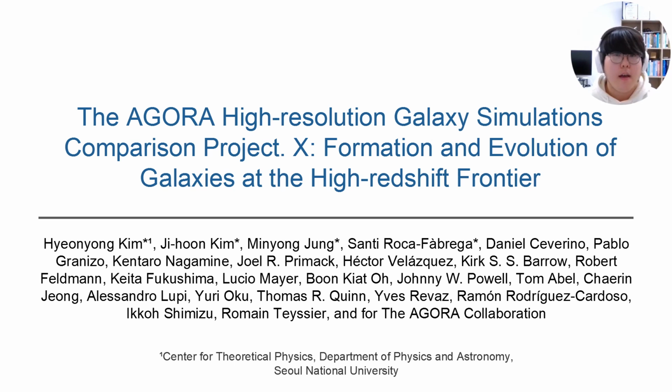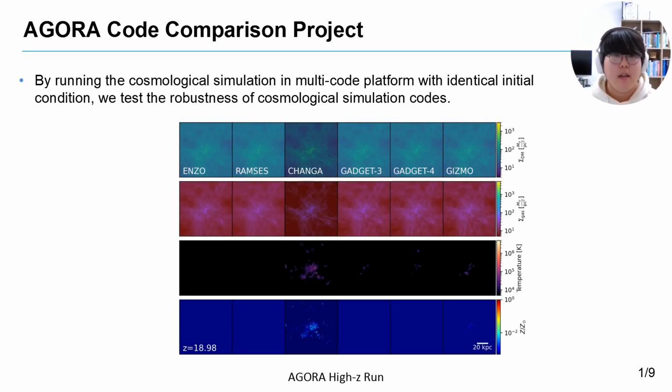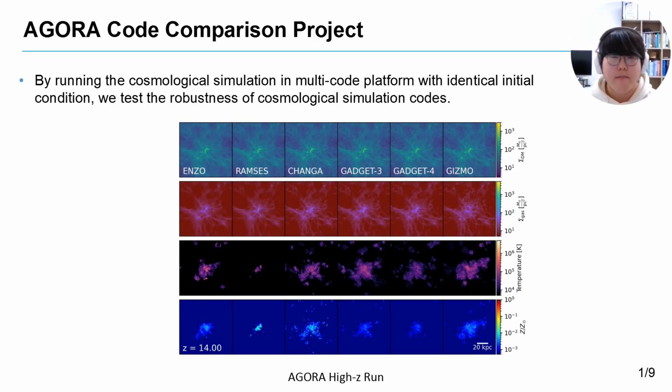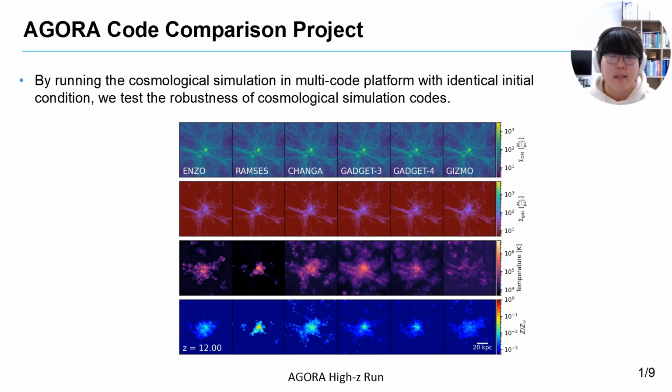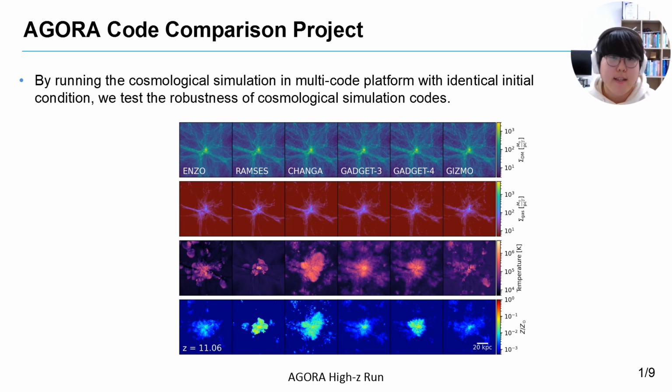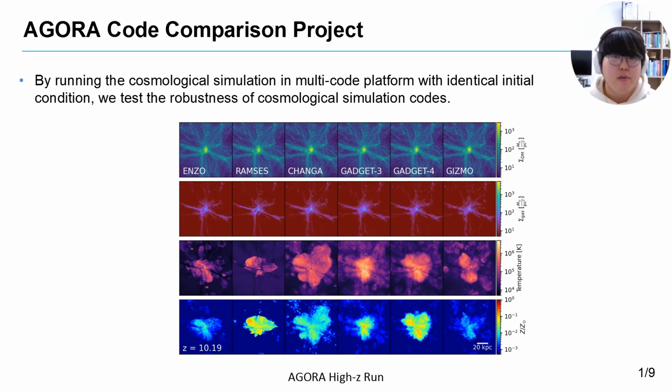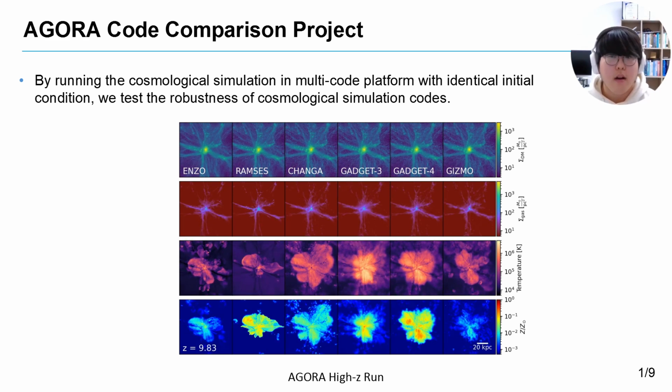In this video, I'm going to summarize the result of the 10th AGORA paper, Formation and Evolution of Higher Redshift Galaxies. The AGORA project is a code comparison project designed to improve the predictive power of galaxy formation simulations. From the identical initial condition and common physics, we run simulations using different numerical codes with their own subgrid physics, such as supernova feedback and metal diffusion. This approach allows us to test the robustness and the consistency of cosmological simulation codes.